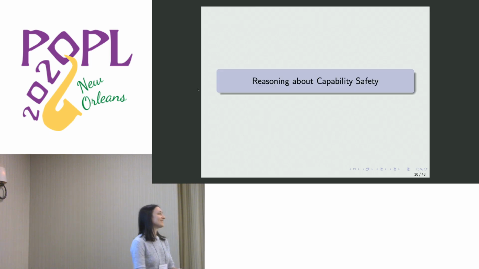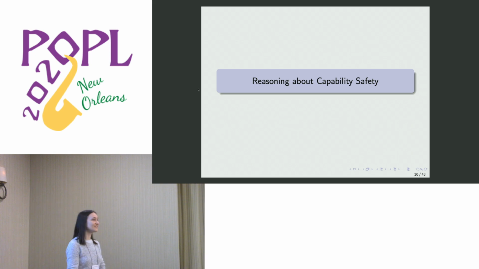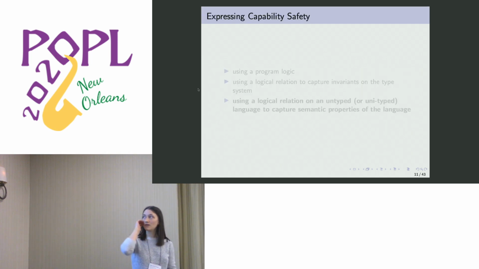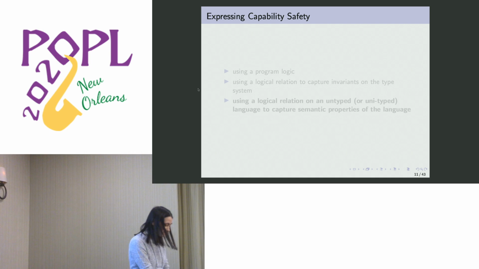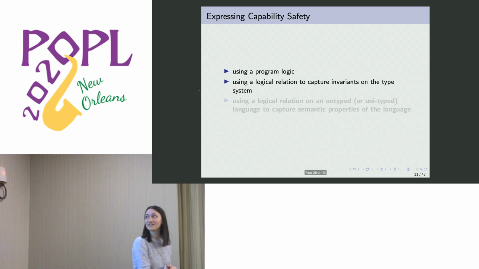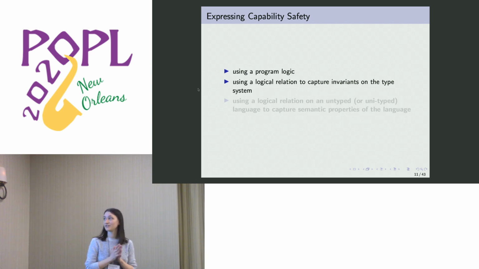And now, well, there's a lot going on, and we want to reason about it. We want to make sure that this is capability safe, or some notion of capability safety. And, well, so far we can think a bit about what are ways that we like to reason about programs, about properties. And we like program logic, but here we want to reason about unknown code. So if we want to reason about these semantic properties and the execution of some unknown code, a known method to do that is using logical relations.